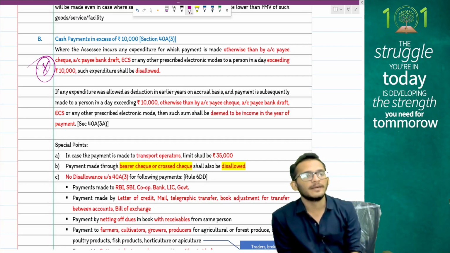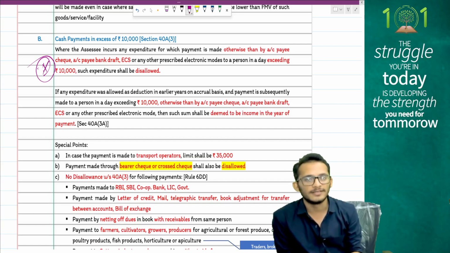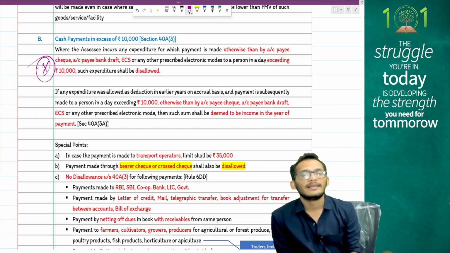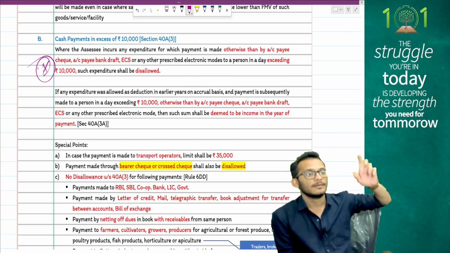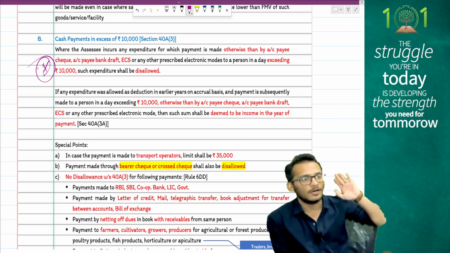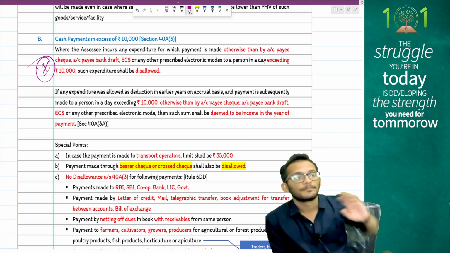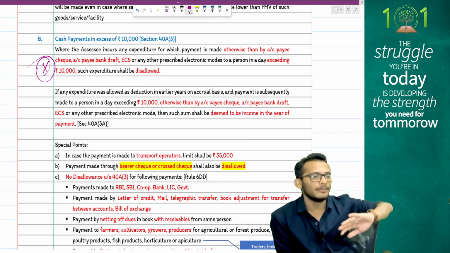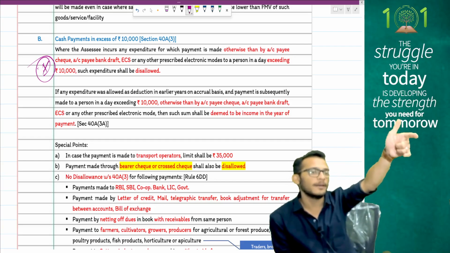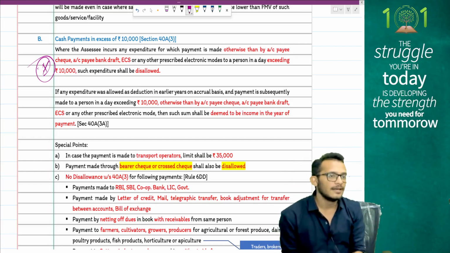If such payment is made more than 10,000 per person per day, the expense will get disallowed, if it is there in the P&L. If it's a capital expense, you will reduce it from the cost of the asset. If an expense is of the current year and you have allowed it on accrual basis, and next year you make the payment by non-permissible modes, next year I will treat it as income.